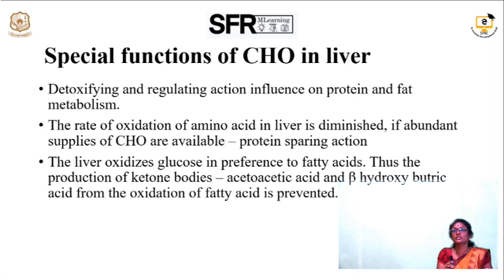So, the rate of oxidation of amino acids in the liver is diminished if an abundant supply of carbohydrates is available, as we have discussed in the protein sparing action. This action happens in the liver. The liver is the major organ which breaks down, transfers or synthesizes protein in any form. The liver oxidizes glucose in the presence of fatty acids. Thus, the production of ketone bodies, acetoacetic acid and beta hydroxybutyric acid, from the oxidation of fatty acids is prevented. So, if the liver performs well, the other chemical reactions will not happen.